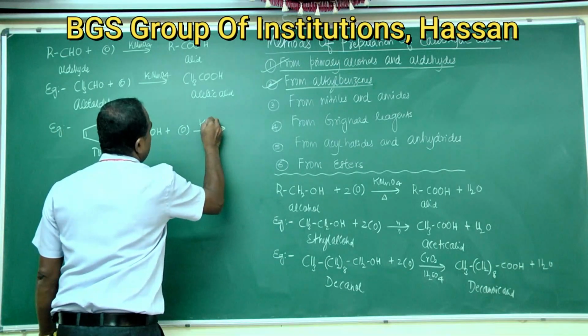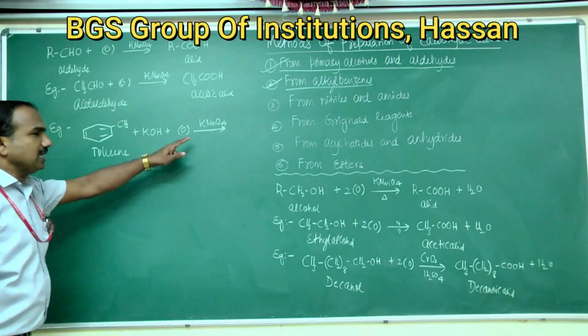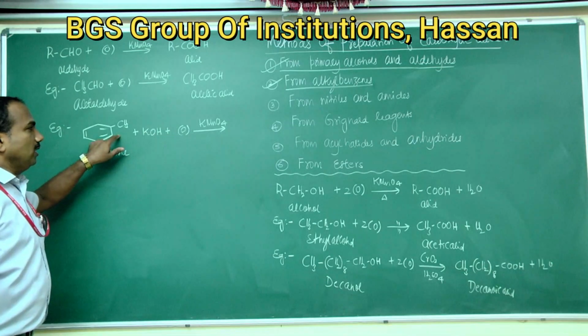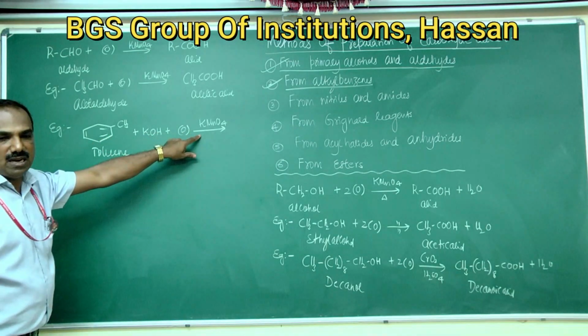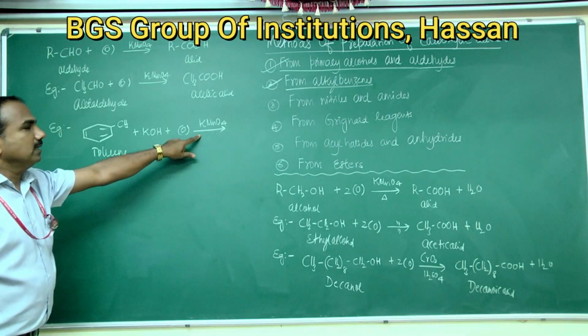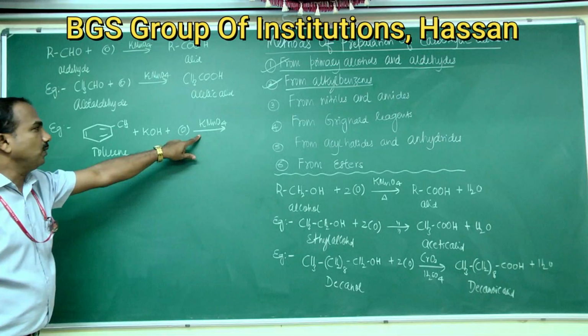Toluene is treated with potassium hydroxide in presence of oxidizing agents such as potassium permanganate in acidic medium or alkaline medium or neutral medium.